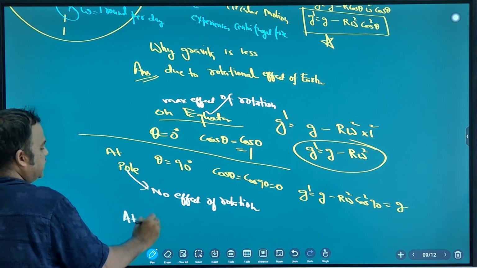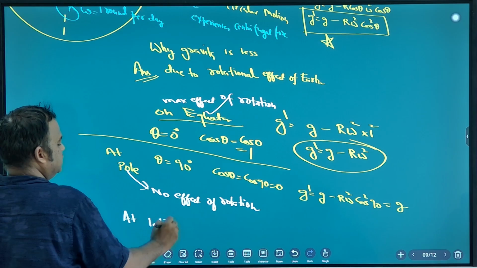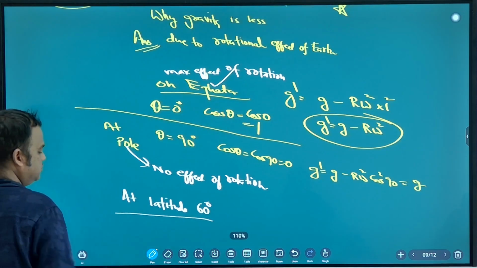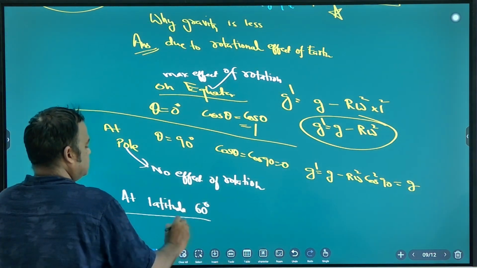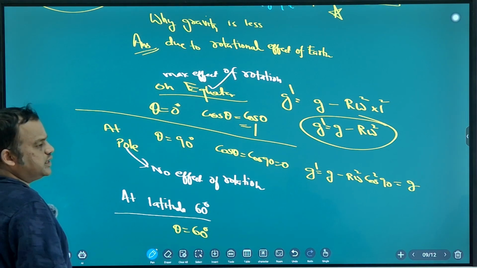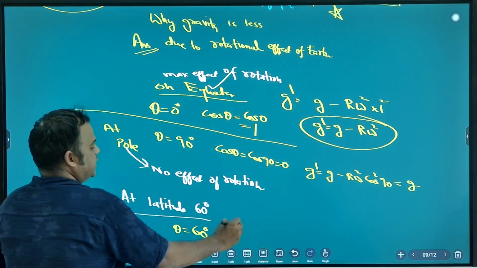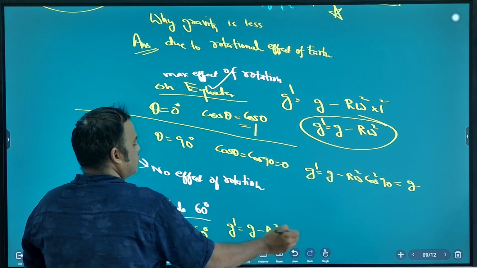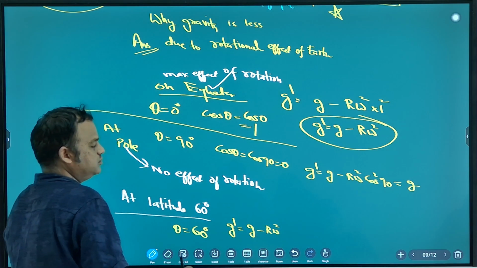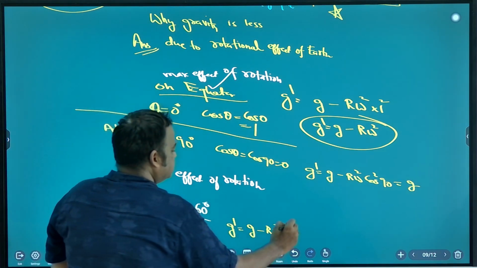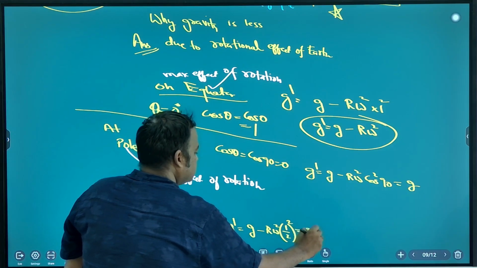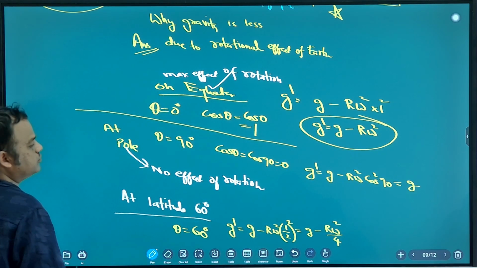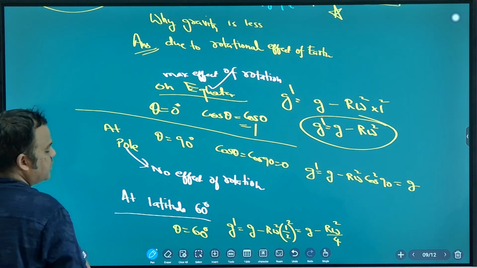Then find it at latitude 60 degree. Theta is 60 degree. What is g dash? g minus R omega square cos square 60. What is cos square 60? 1 by 2 whole square. Good. So g minus R omega square by 4. Note down.